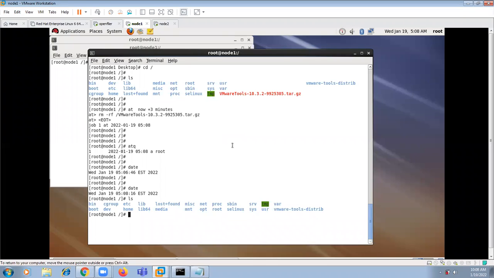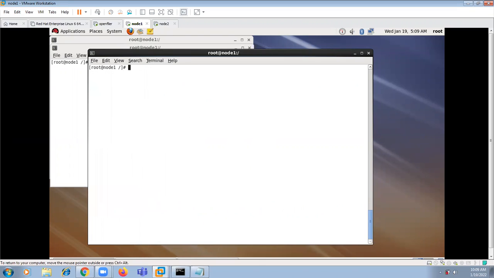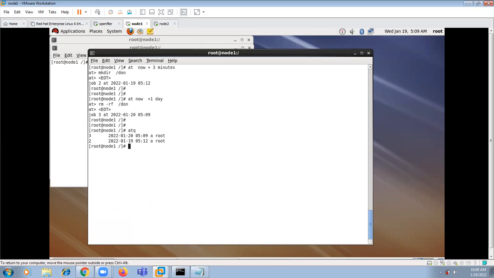If you want to see how many jobs there are, you can use this command. What the command is: atq. Or we can specify it now. Let me see here. At now plus 3 minutes, mkdir /done, Control D. At now plus 1 day, rm -rf /done, Control D. You can see atq.